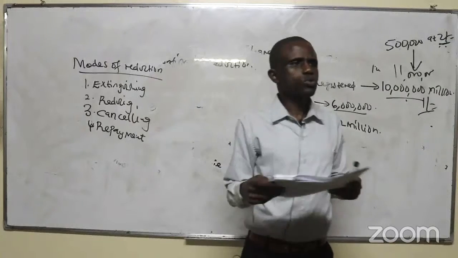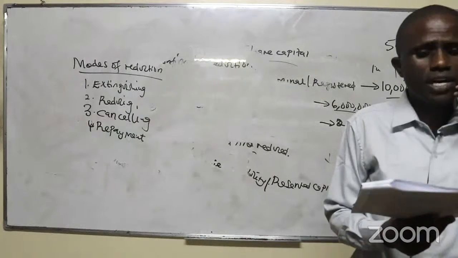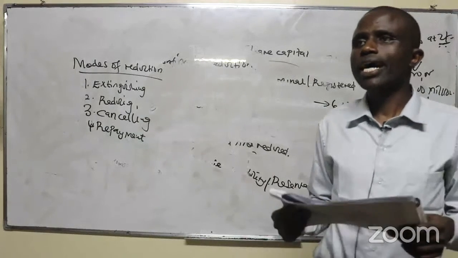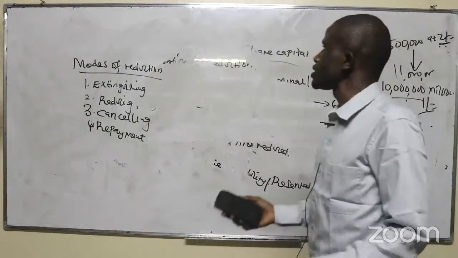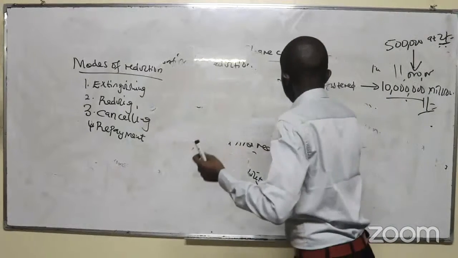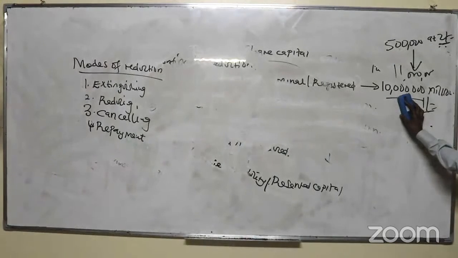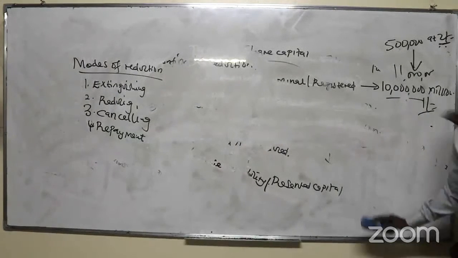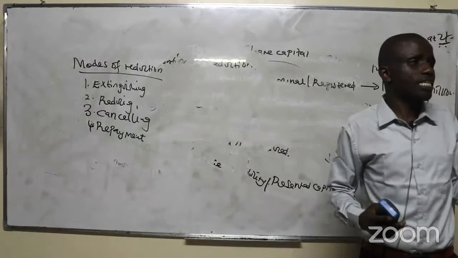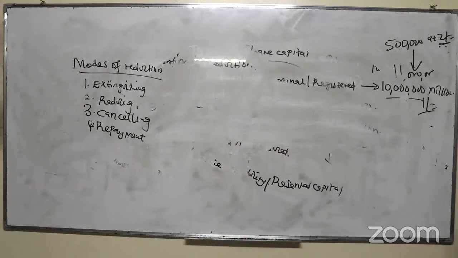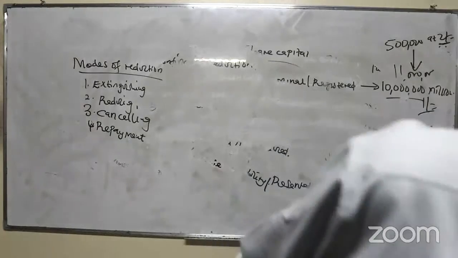I think we've already looked at members' preemptive rights, and we saw the question that is commonly tested on members' preemptive rights. Maintenance of share capital. We said that we are going to look at the rules that require a company to maintain. So this share capital of 10 million shillings, we need not to dilute it. Why do we need not to dilute it? We need to maintain it. Why do we need to maintain it? Because it's the security to the creditors.